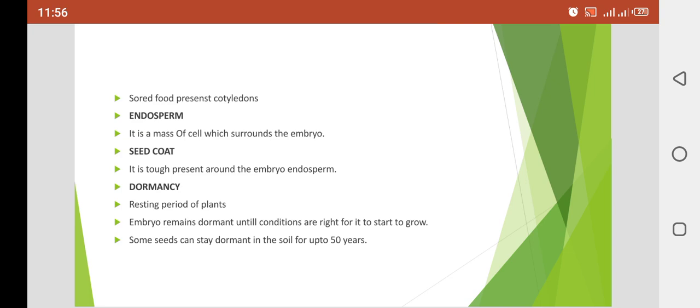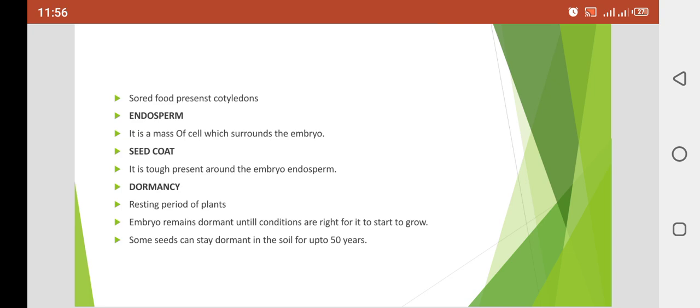It is the resting period of the plants, the period in which plants are not suitable for growing. Clear? The conditions are not favorable: the air is not favorable, the soil is not favorable, the sunlight does not reach the plant. If these conditions are not favorable, the plants can't grow. That resting period in which the plants can't grow is called dormancy.